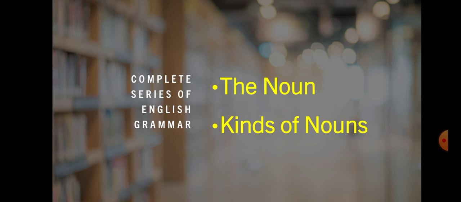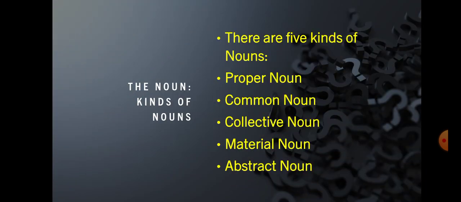Students, today I am going to explain the most important topic of English grammar, that is noun, kinds of noun. Students, we have already learned in the last video that there are 8 kinds of parts of speech and what is the definition of noun and other parts of speech. So what is noun? A noun is the name of a person, place or thing. In this video student, we are going to read kinds of noun. There are 5 kinds of noun.